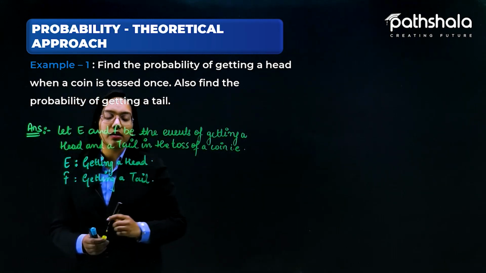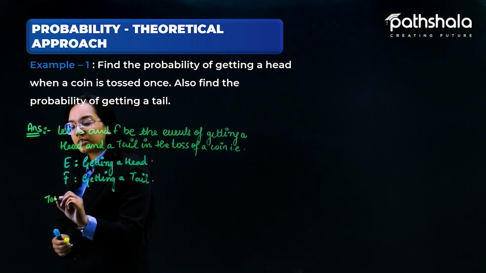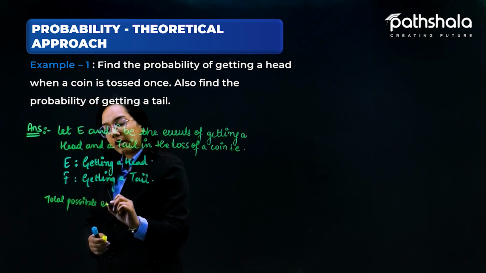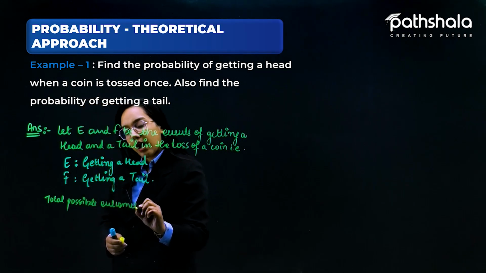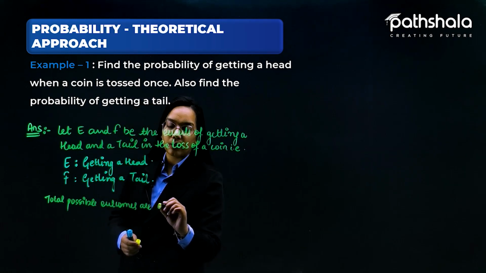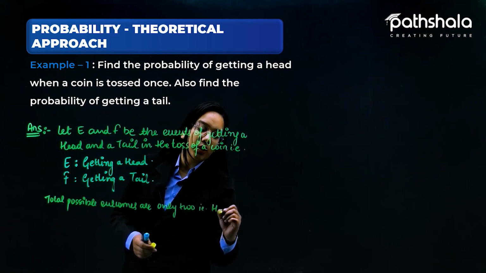We know that the total possible outcomes are only two, that is either a head or a tail.